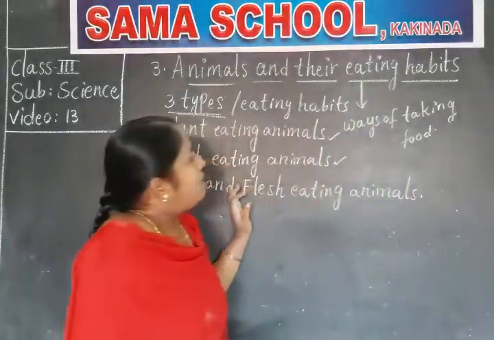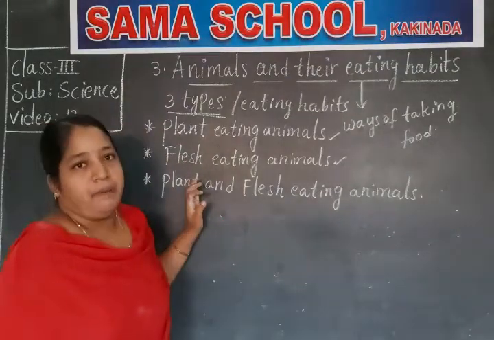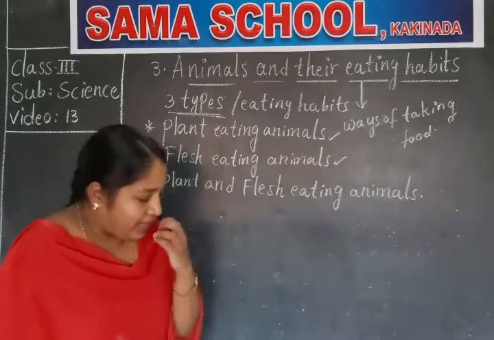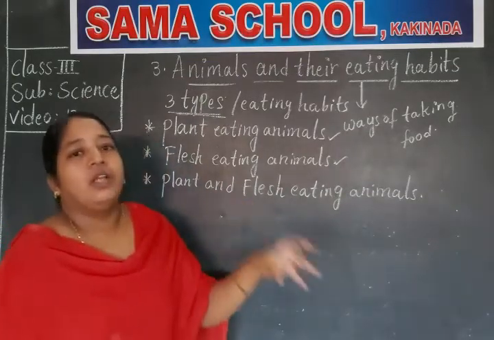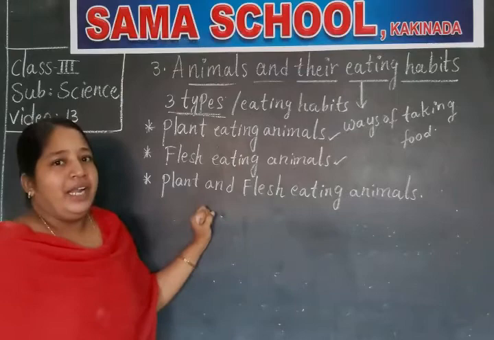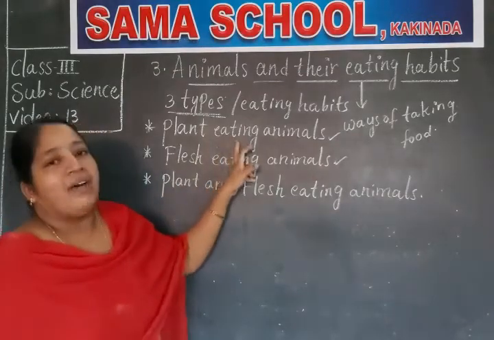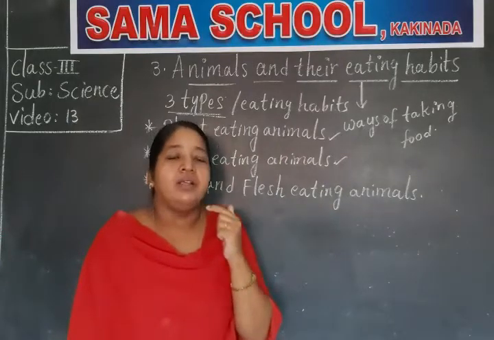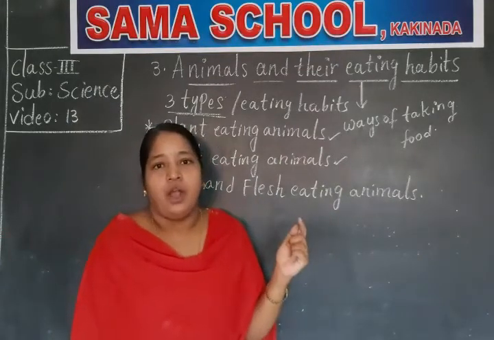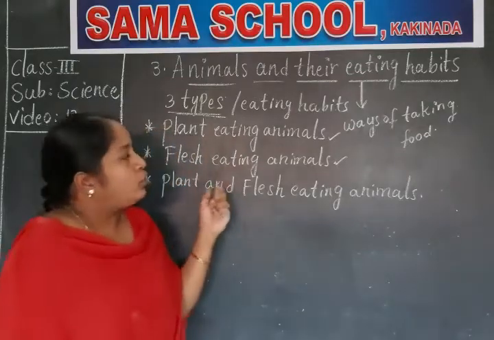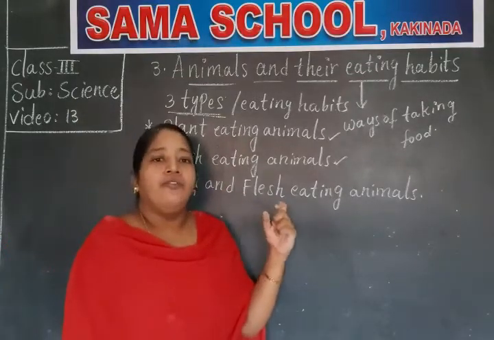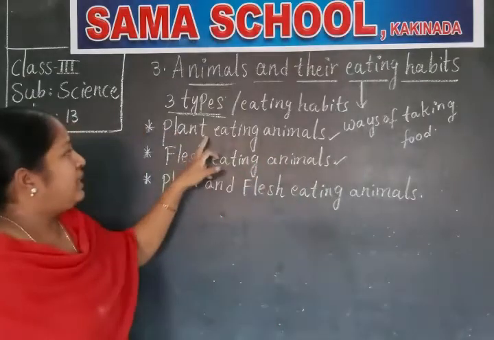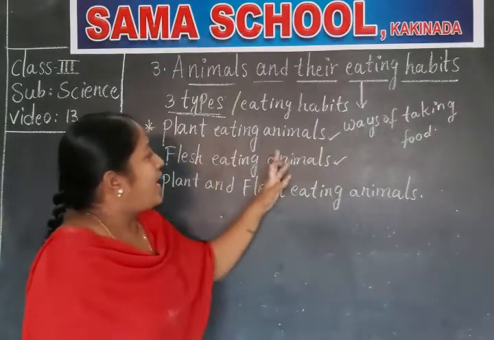Plant eating animals have different types of teeth. The front teeth are very strong because with the help of the front teeth, they pluck or pull the grass from the field or from the ground. That's why they have very strong front teeth. And at the back, they have strong grinding teeth to chew the food. So these are the types of teeth the plant eating animals have.